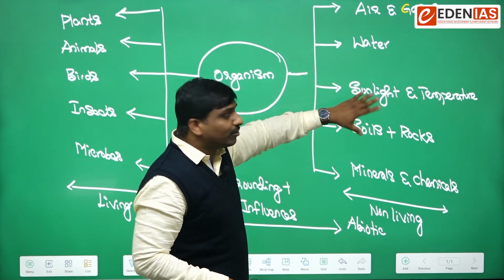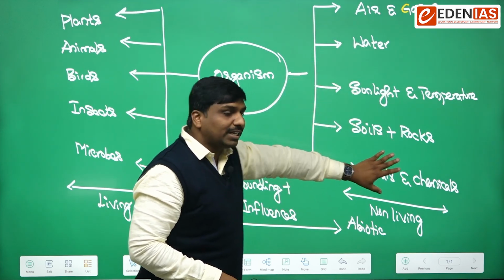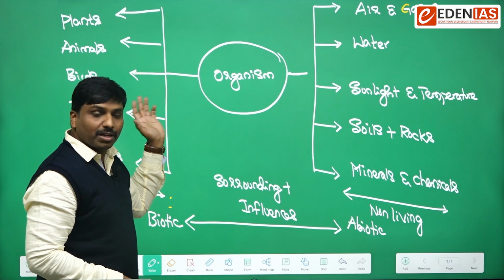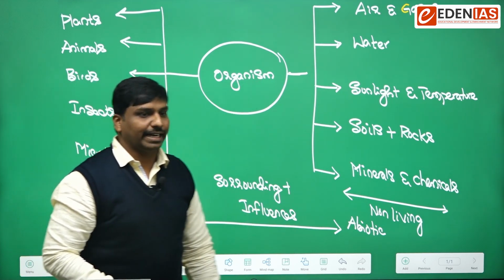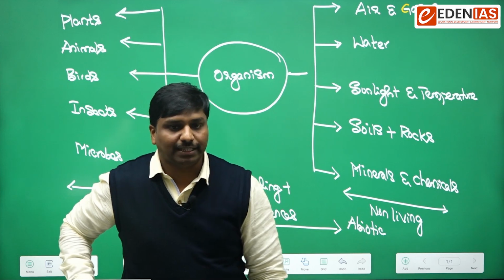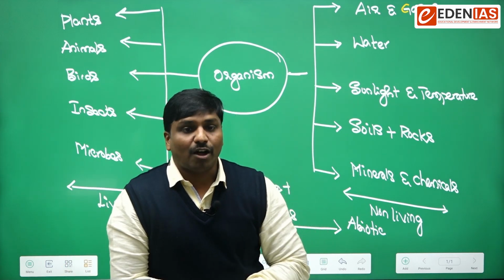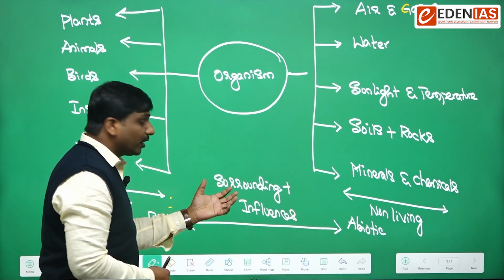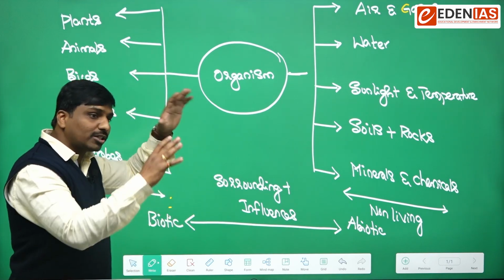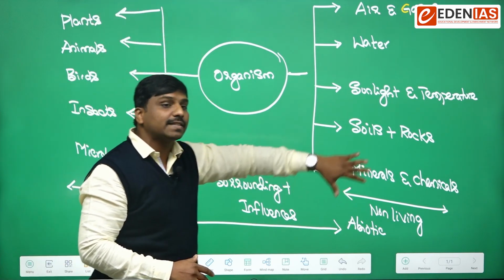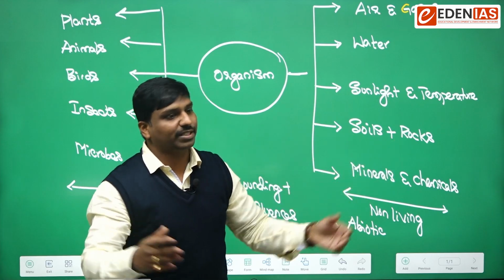In all these manners, the biotic components as well as the abiotic components have a kind of influence over the organism. So this is how we can define it: environment is nothing but the sum total of all the biotic as well as abiotic factors that surround an organism.